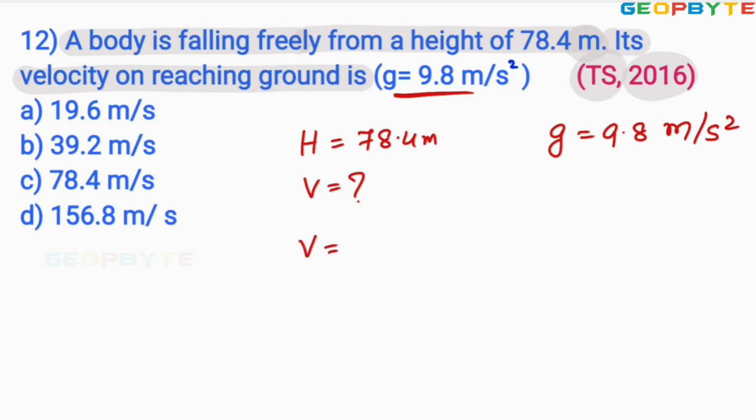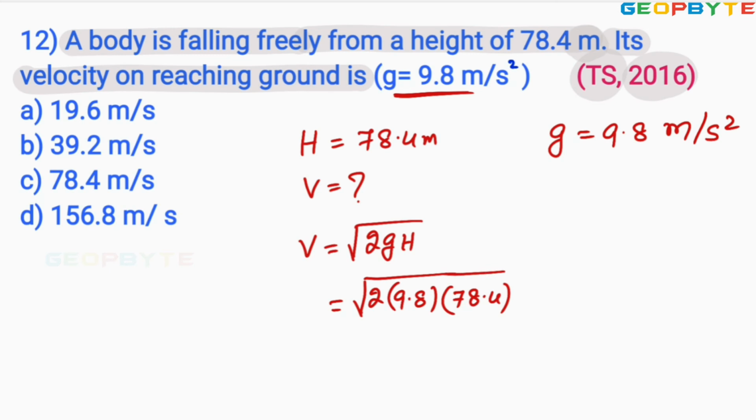The velocity v equals root over 2gh. So 2 into g, 9.8, into h, 78.4. You simplify this value for getting approximately 39.2 meter per second. Therefore, look at option B. Option B is absolutely correct. I hope all of you clearly understood. Let us go for the next problem.